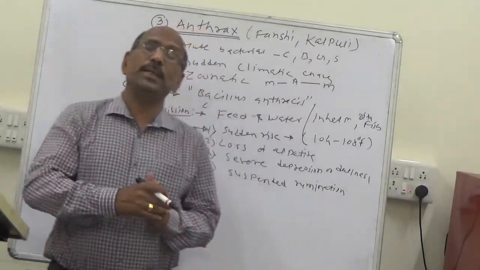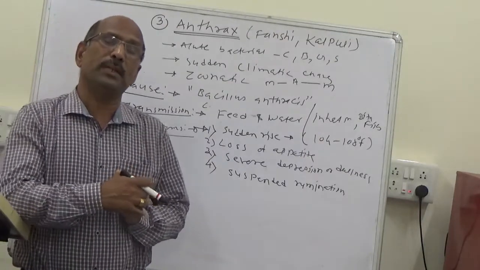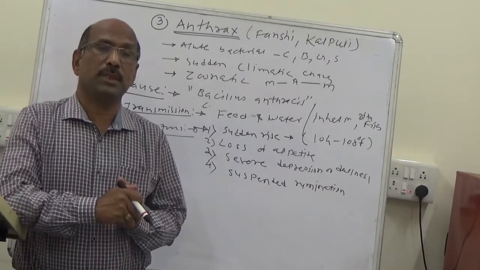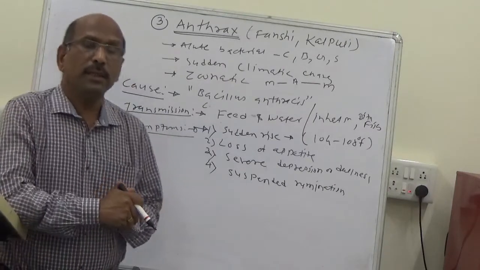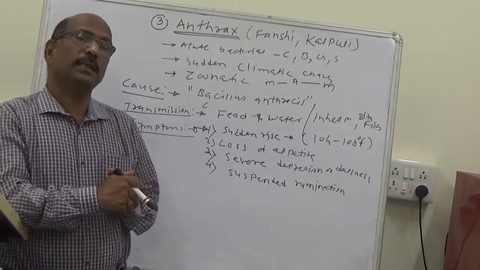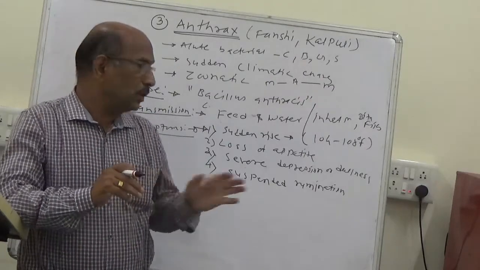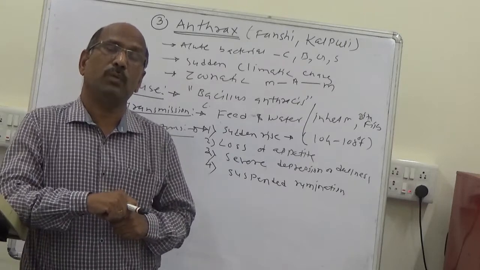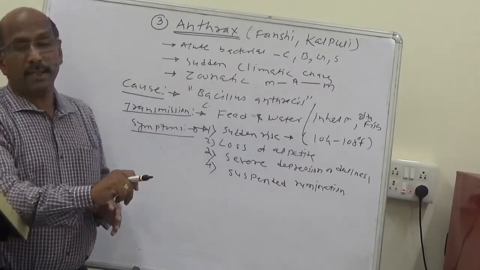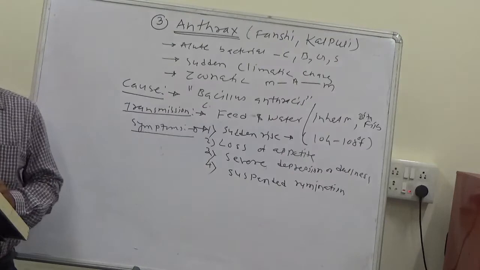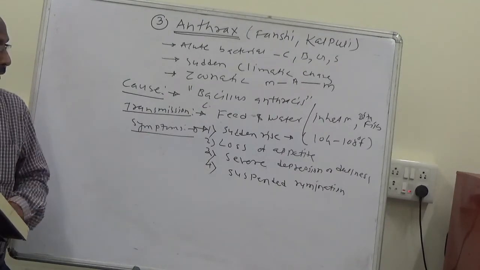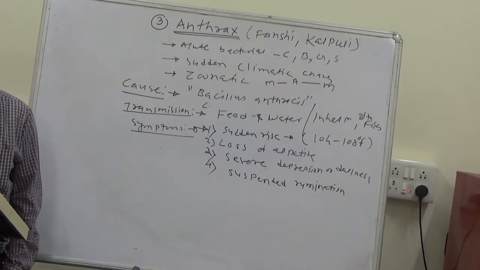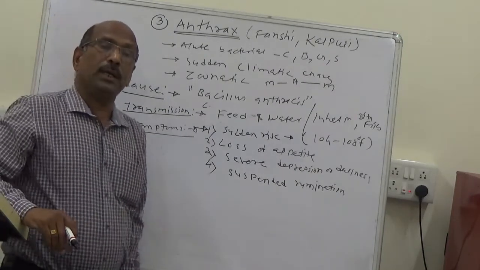Now, what is rumination? We are talking about ruminant animals. The ruminant animals have four parts of the stomach, that is the rumen, reticulum, omasum and abomasum. The rumination process requires about 8 hours. So suspended or reduced rumination.